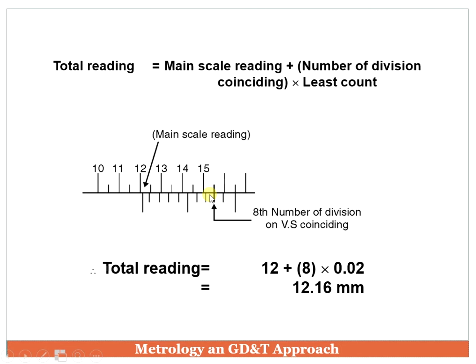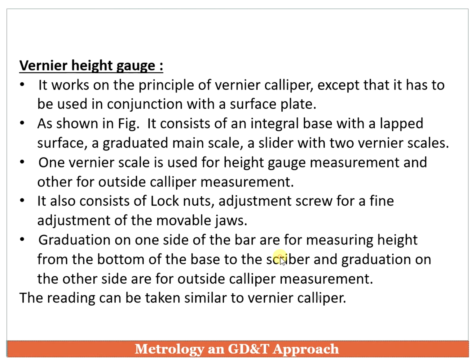So we should consider this division. It is the 5, 6, 7, 8th division. So 8 will be your vernier scale division, into the least count of that instrument. So obviously the total reading will be in this form. In this fashion we can use the vernier scale, which provides us the reading directly.